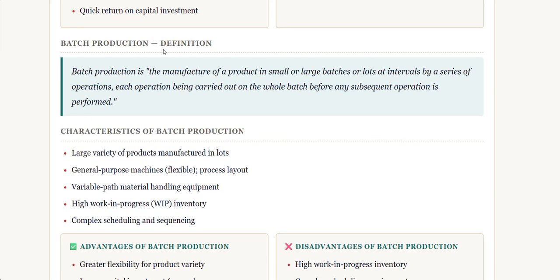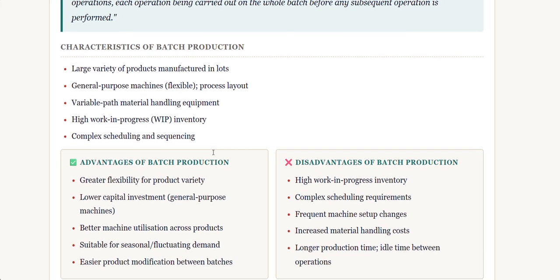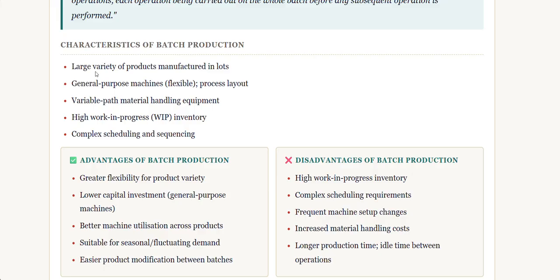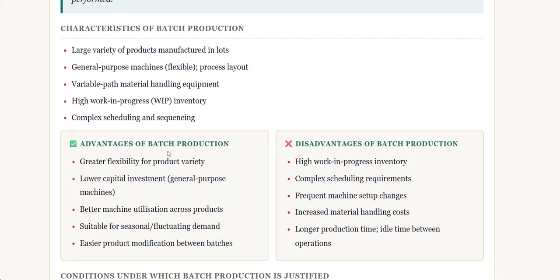Next is batch production. So, what is batch production? Batch production is the manufacture of a product in small or large batches or lots at intervals by a series of operations, each operation being carried out on the whole batch before any subsequent operation is performed. Characteristics of batch production are a large variety of products manufactured in lots, general purpose machines, which are flexible, variable path material handling equipment, high work in progress inventory, and complex scheduling and sequencing.